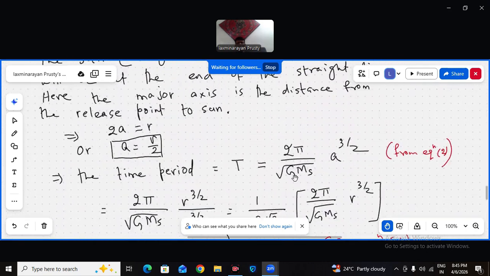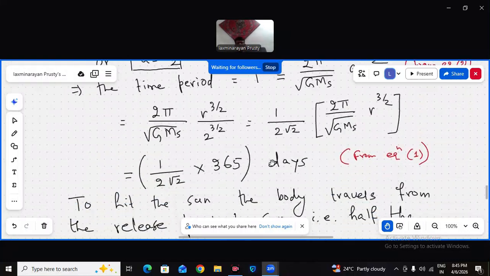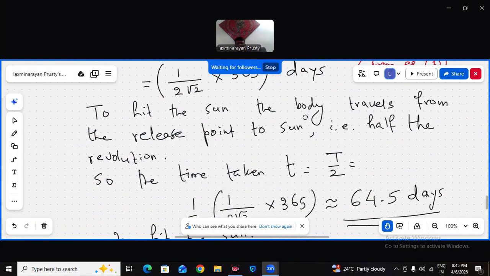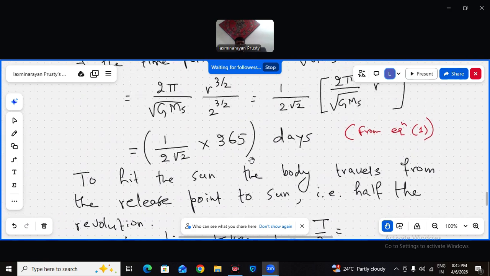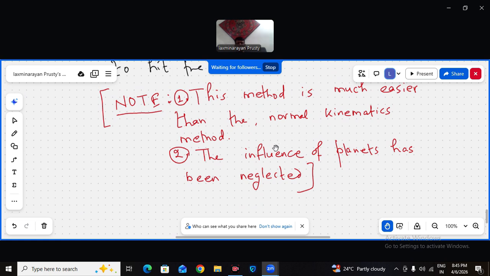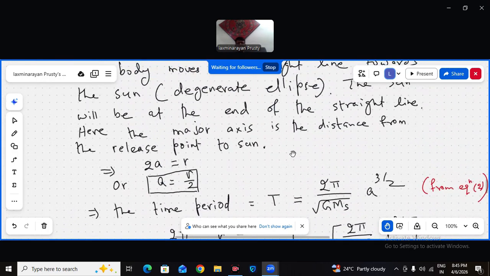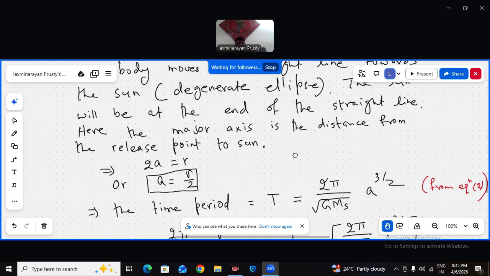What will we do in the kinematics method? We will calculate the force, then the acceleration of the particle, then we'll integrate to find the time taken to reach the sun. That will not be any different from this value, but that will be quite lengthy. The second observation here is that the influence of the other planets has been neglected. Other planets, they don't exist. That is what we assume here.